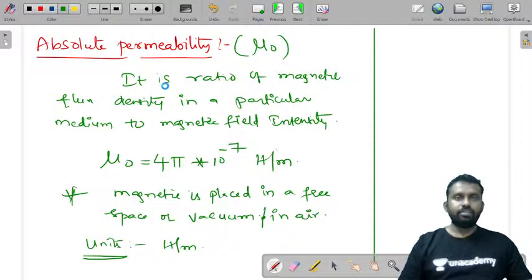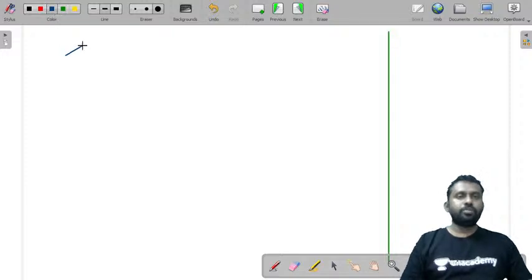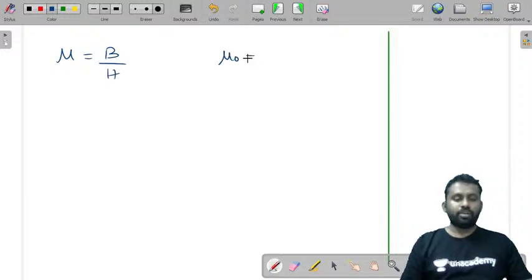Mu is equal to B by H in one medium, and mu naught is equal to B naught by H in free space.